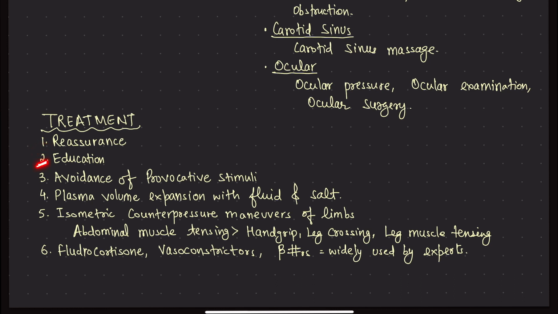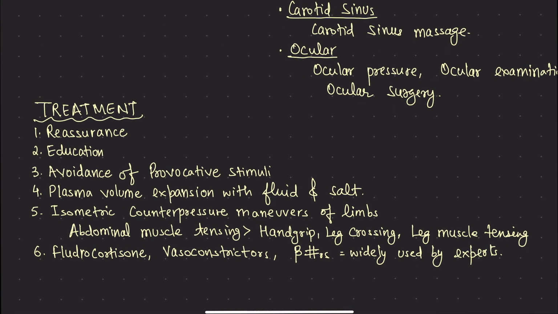Second is education. Tell the patients why this occurs. Can it occur again? Is it lethal? घबराने वाली कोई बात है? हो सकता है दोबारा होने का कारण क्या है? और इसको ठीक कैसे करना है, ठीक करा जा सकता है, बड़ी आसानी से करा जा सकता है, ये बताना पेशेंट को। The third treatment option we have is to avoid the provocative stimuli.